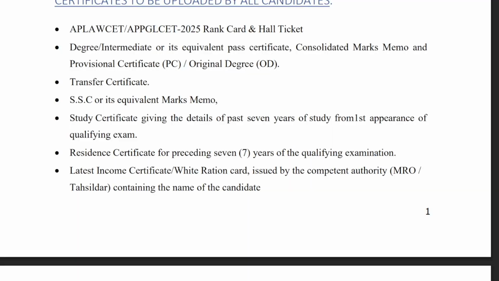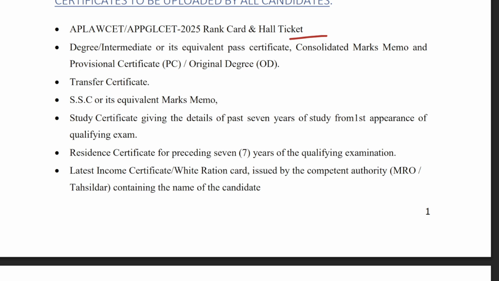Now that you are aware of how to fill out the application and where to click to fill the Round 1 application form, next you must be wondering which documents you need during the application process. So here is the list of documents, which includes first of all the rank card and hall ticket. These documents you might not be required to upload, while there are a few documents like the transfer certificate or SSC marks which you might be required to upload. However, these documents are needed from A to Z, right from when you fill out the application, you need the hall ticket number. So obviously you will need the rank card and hall ticket so that you can fill out the application.